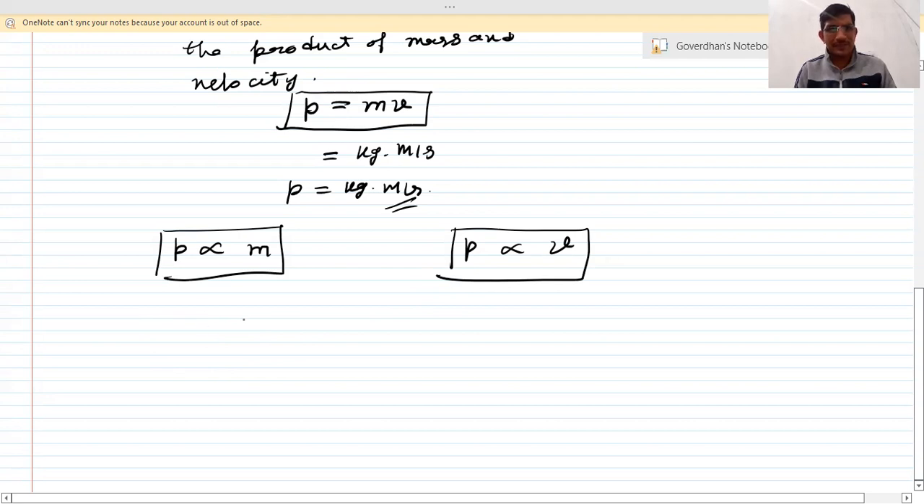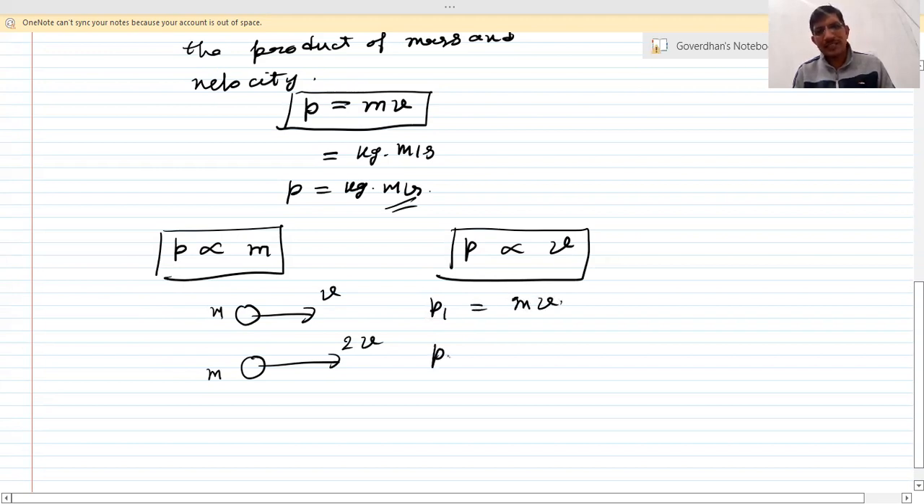For example, let us consider two identical balls, both with mass m. One is moving with a speed v, another with a speed 2v. So the momentum of the first, p1, is equal to mv. The momentum of the second, p2, is equal to m into 2v, that is 2mv. So both balls are identical at rest, but they have different momentum by virtue of their velocity.